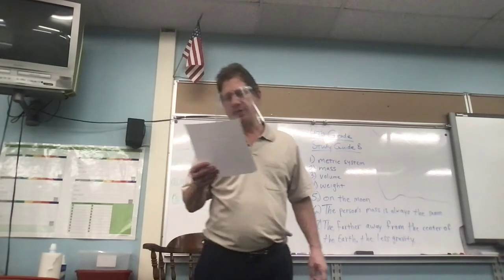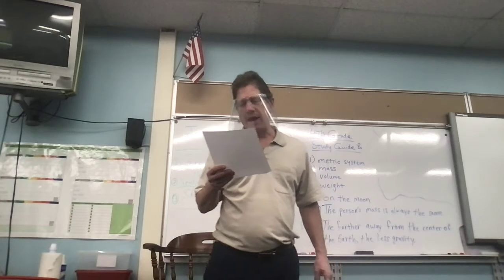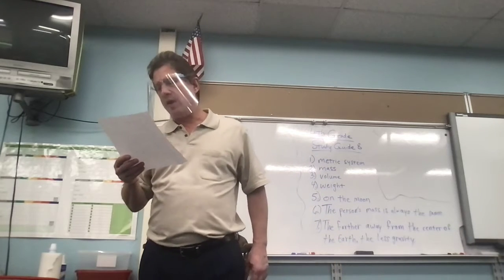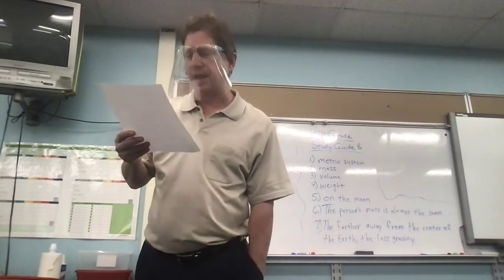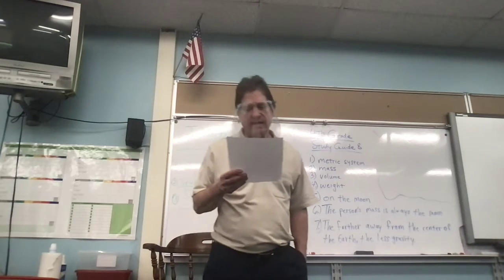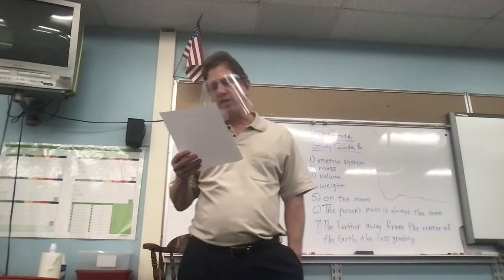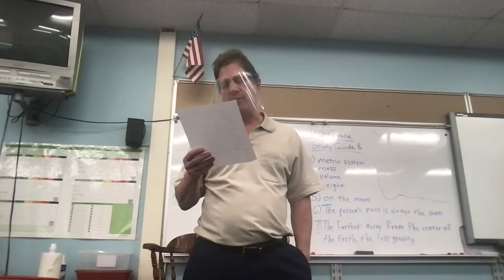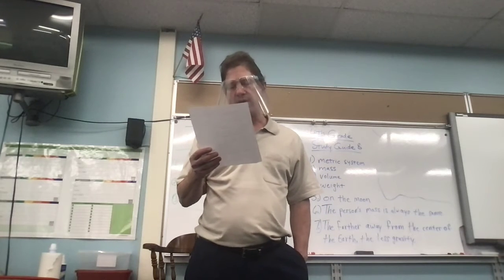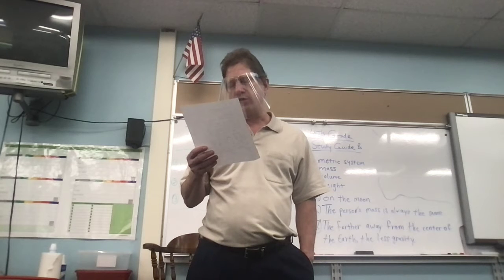Key concepts. A person would weigh more near sea level compared to on a mountain. We just did that one. 1 milliliter has the same volume as 1 cubic centimeter. Mass is used to identify, sort, and describe objects. The volume of a liquid can be measured with a bottle, tube, or a beaker.